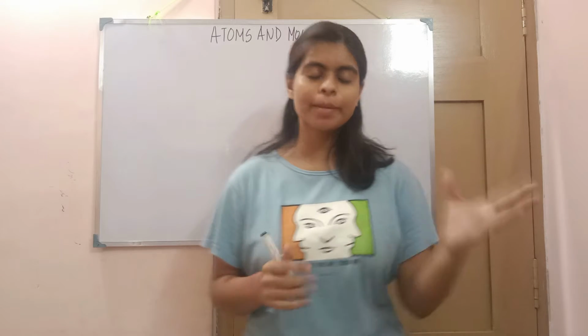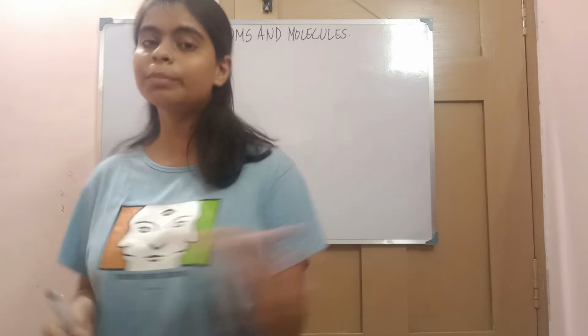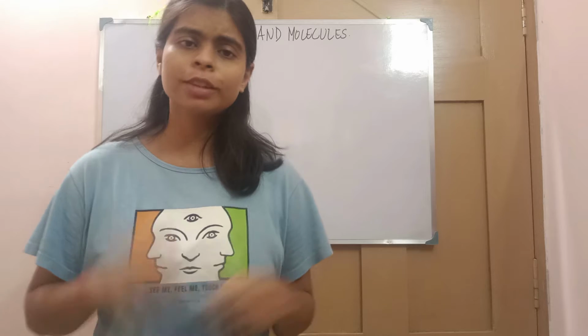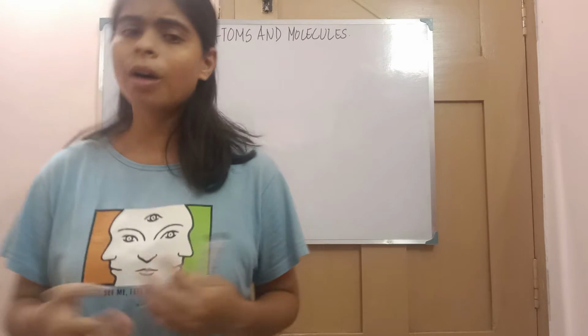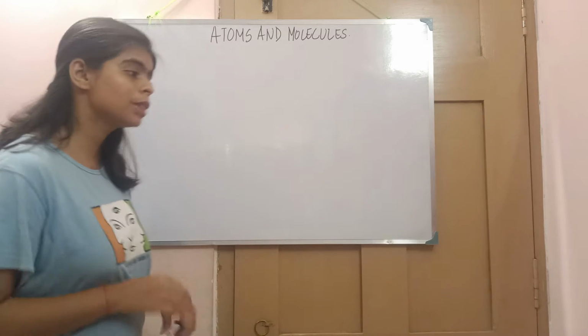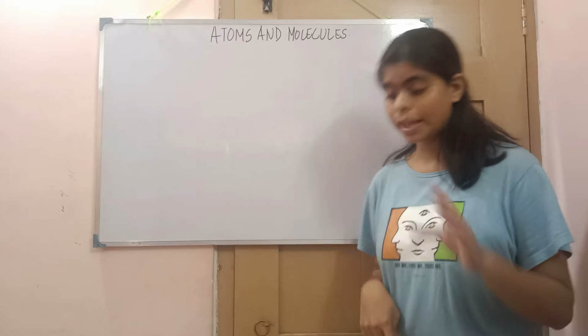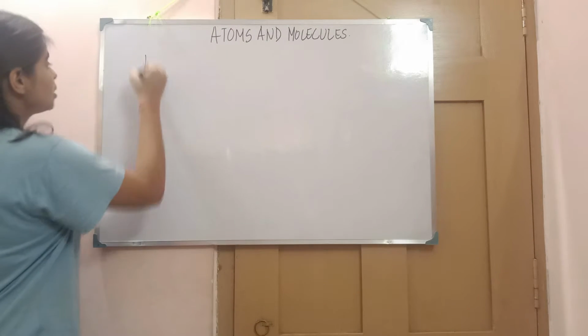When these elements and compounds react, do they follow a certain law, or do they just react in a random way? No, they don't react in a random way. Whenever they undergo a chemical reaction, they follow a certain law. And what is this law?